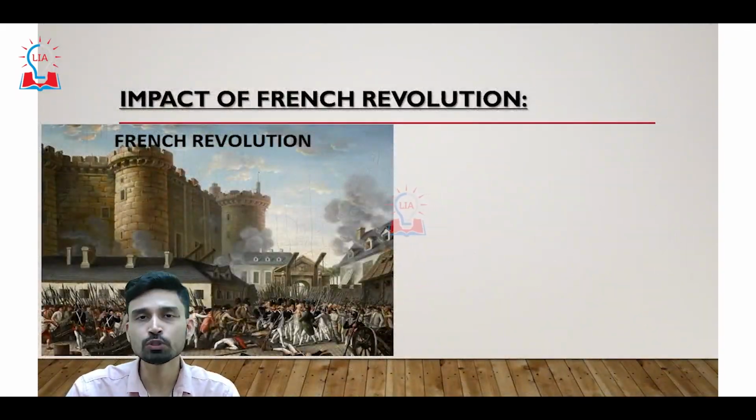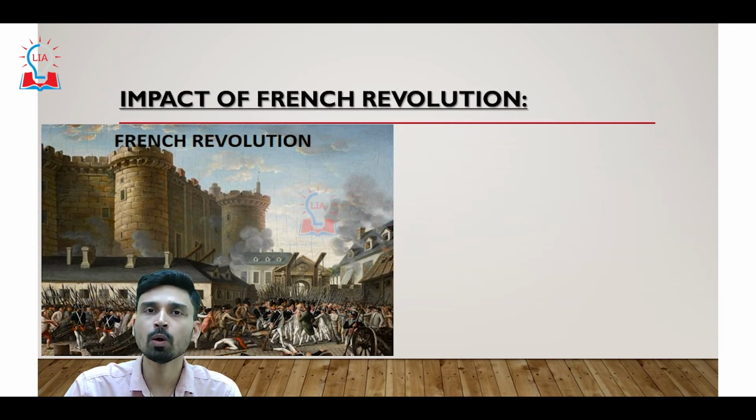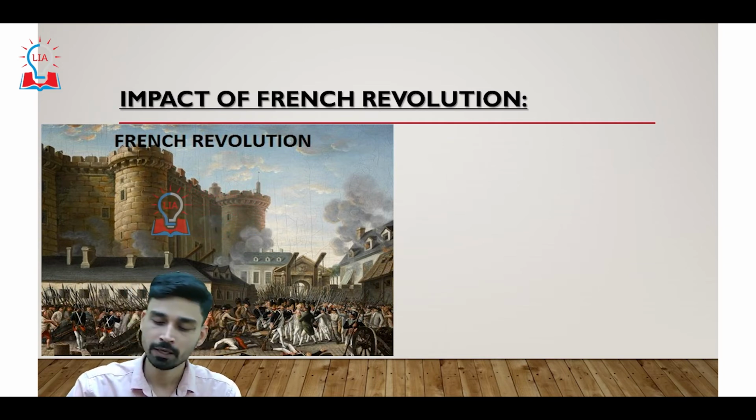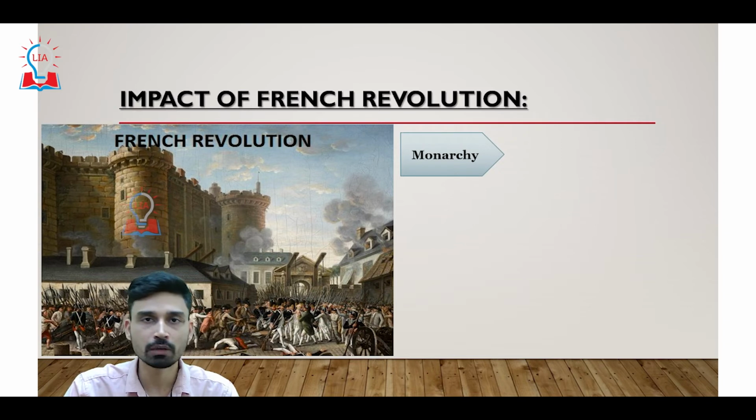Now, the most important thing we have to understand. We have till now understood what the reasons were behind the French Revolution, and what the general events were that happened during the French Revolution. Now we have to understand what has been the impact of the French Revolution on France in particular and on the world in general. So first of all, let us try to understand the contribution of the French Revolution in France.